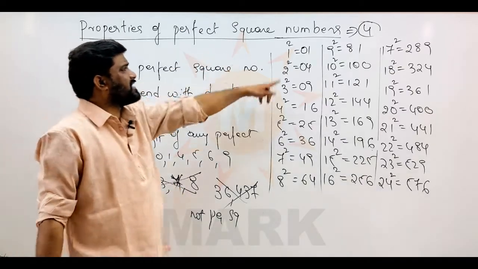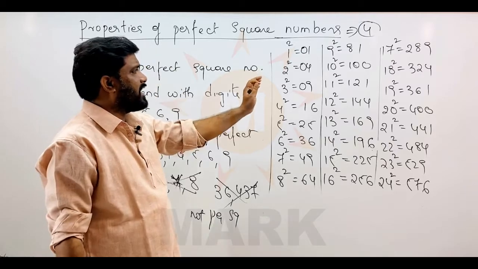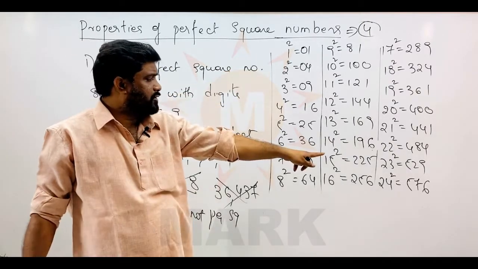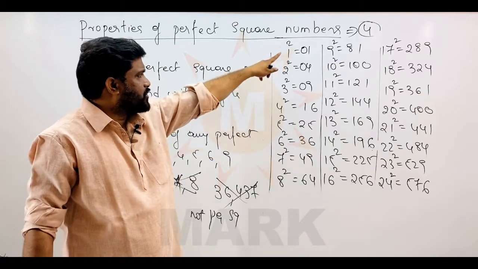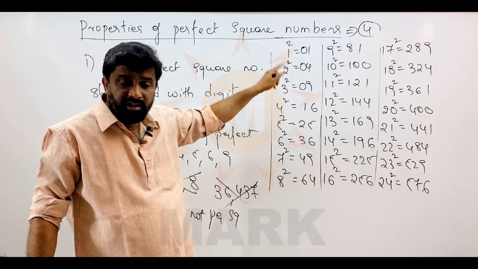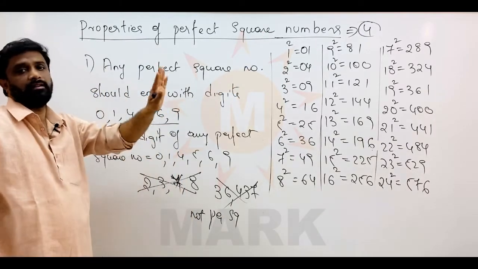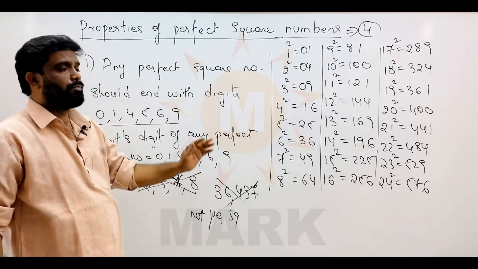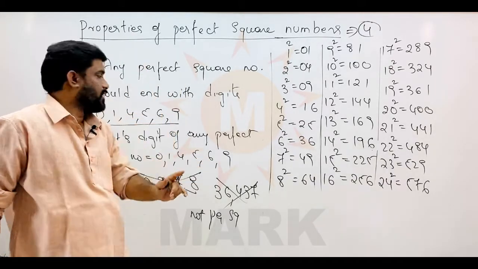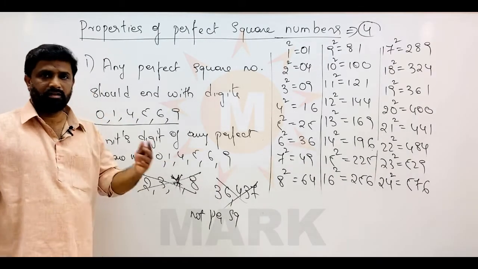You can clearly see some examples of perfect squares I have written here. These are all perfect squares, the squares from 1 to 24. Check all the units places and you will not find 2, 3, 7, 8. You will find 0, 1, 4, 5, 6 or 9. So the first very important property is that any perfect square number should end with 0, 1, 4, 5, 6, 9.